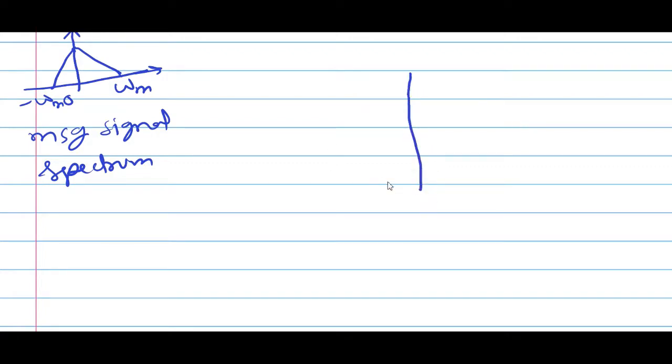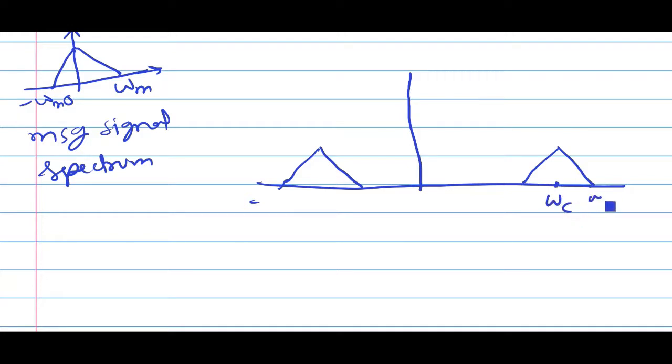Suppose I get this type of spectrum: this is the center frequency, the carrier frequency omega c, this is omega c plus omega m, omega c minus omega m.